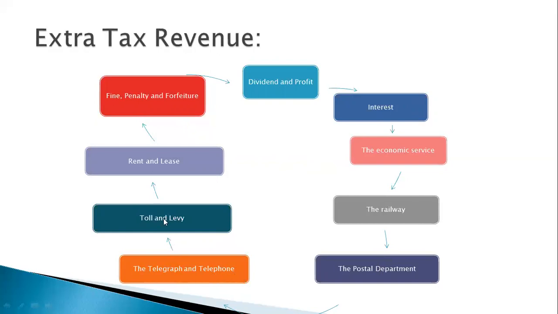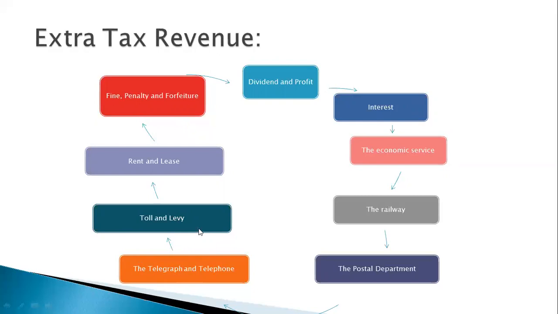And next I have written what? Toll and levy. What is it? The government earns a worth-mentioning amount of money from toll and levy. Toll is a kind of revenue which is unlike the taxes imposed on income. The government earns this revenue in exchange for providing various services to the people.